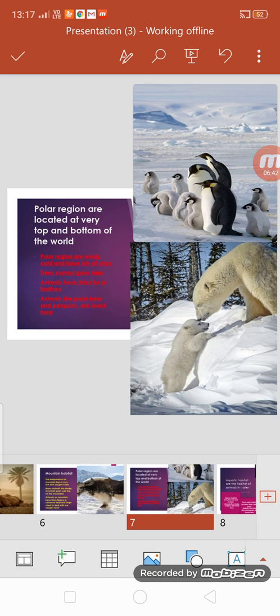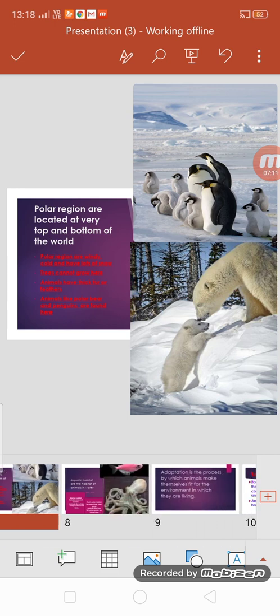Both of them have thick furs on their body, which conserve heat for them and keep their body warm. Other than that, the animals found in the polar region have a thick layer of fat under the skin. Their skin has a thick layer of fat which does not allow their body heat to go into the surrounding, which also helps them to keep their body warm.